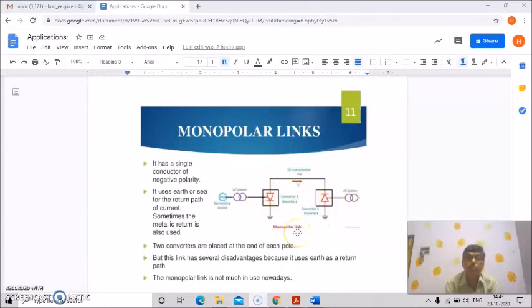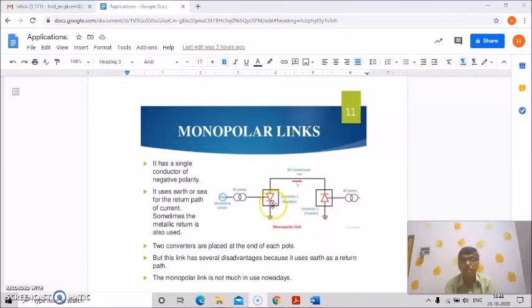It has a single conductor of negative polarity, and it uses earth or sea for the return path of current. Sometimes a metallic return is also used.